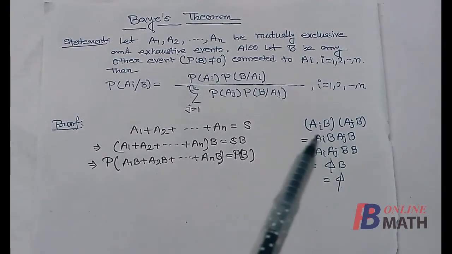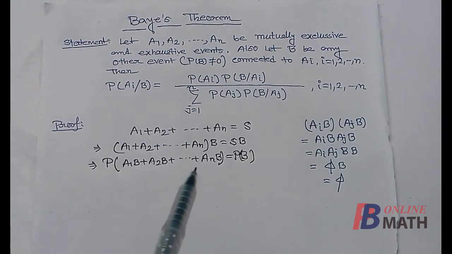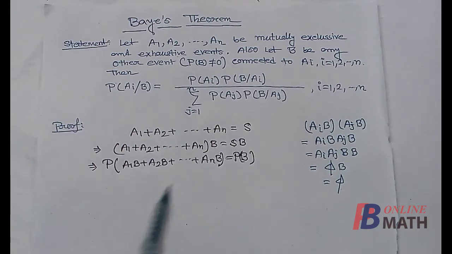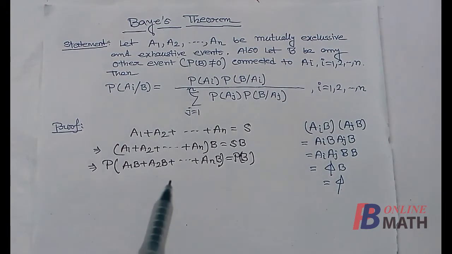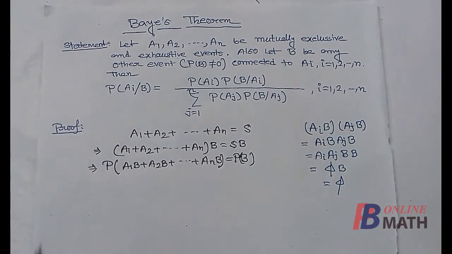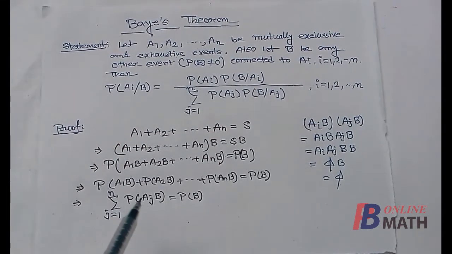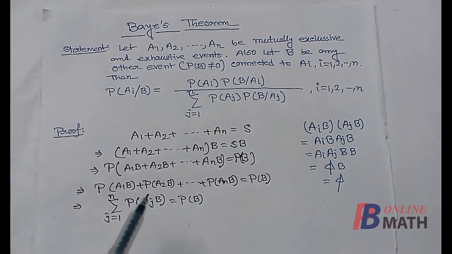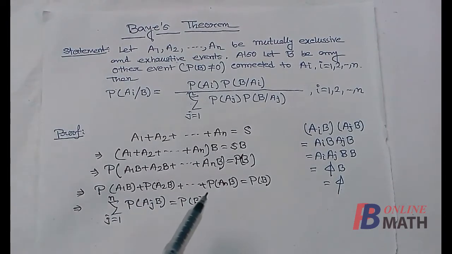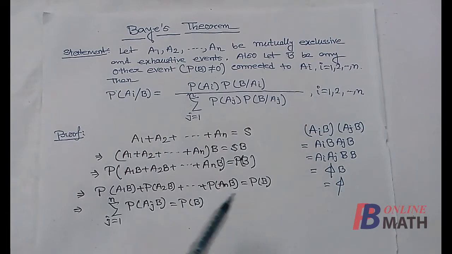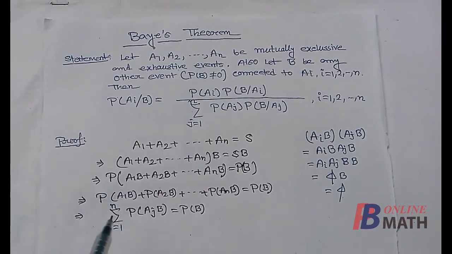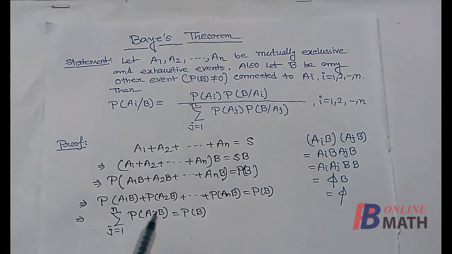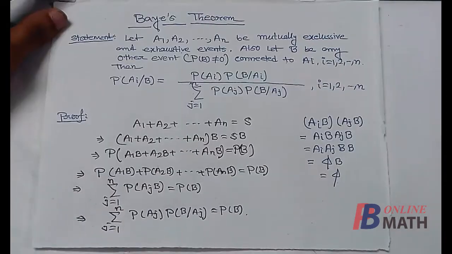These two events are any two arbitrary events among these n events, so we can conclude that these n events are mutually exclusive. So we can use the third axiom of probability. Here we have applied the third axiom, so the probability of this is equal to probability of A1B plus probability of A2B plus probability of AnB. This can be written as the summation over j from 1 to n of P of AjB.